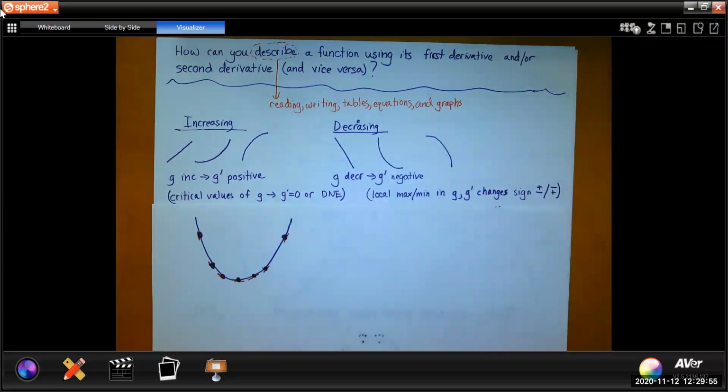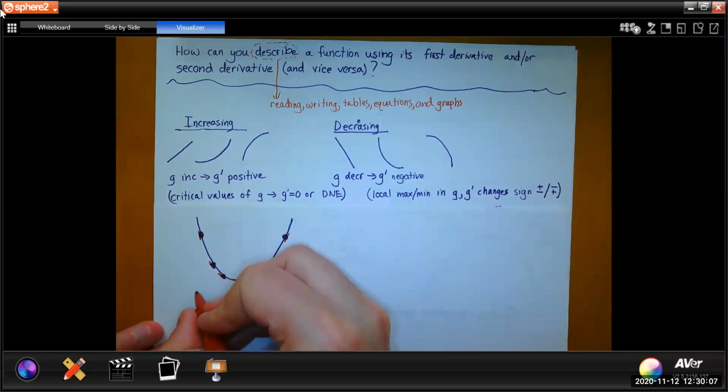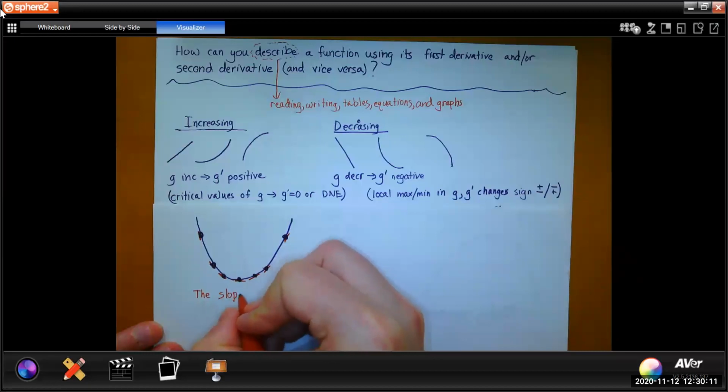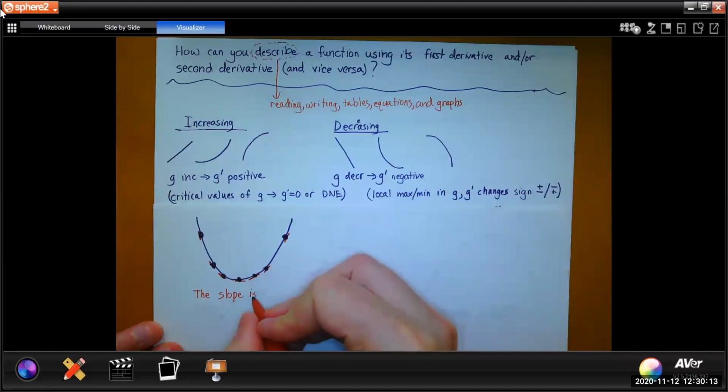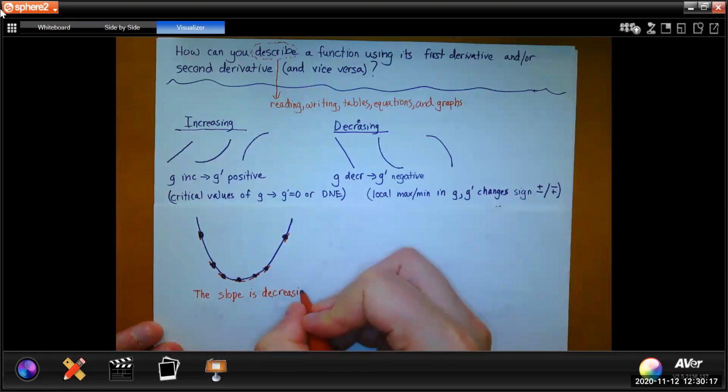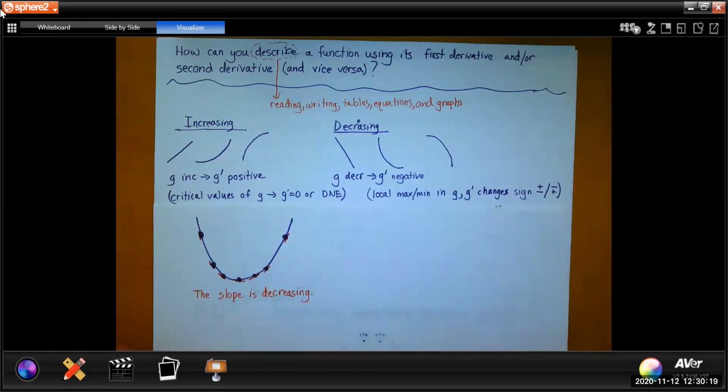Okay, so that's the slope of this function at a bunch of different points. Now there's a true statement that we can make about the slope of this function at all of those points. And that is the slope is decreasing.